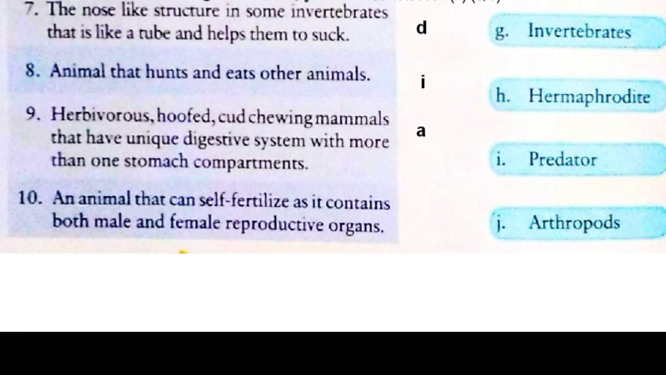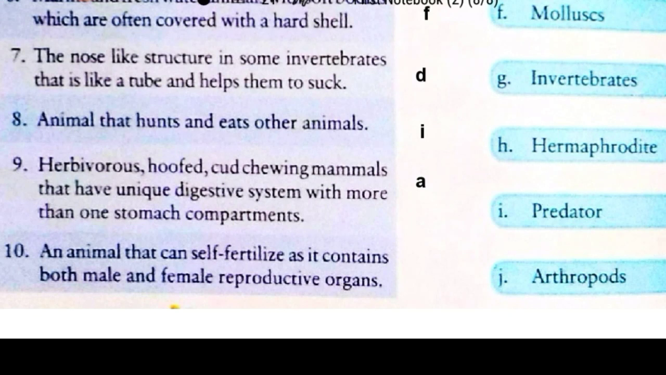Now we'll see our last question. An animal that can self-fertilize as it contains both male and female reproductive organs. This term is known as hermaphrodite. It is given in point number H. So here in front of 10 we will write H. So like this we have completed our exercise number 12 also.